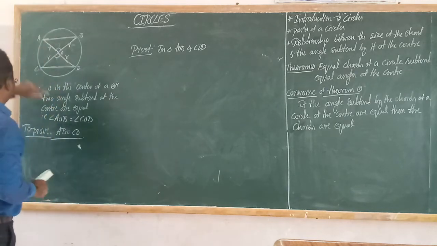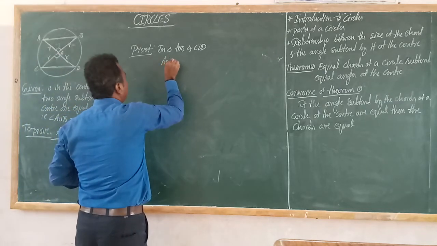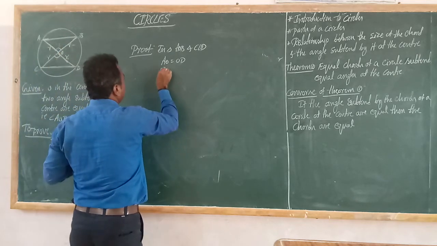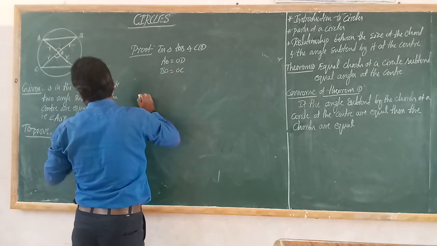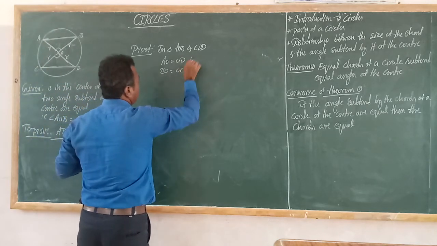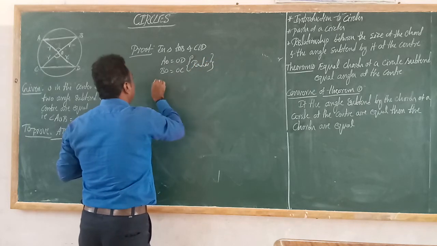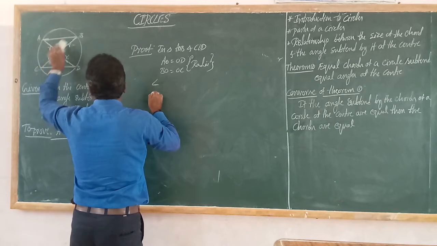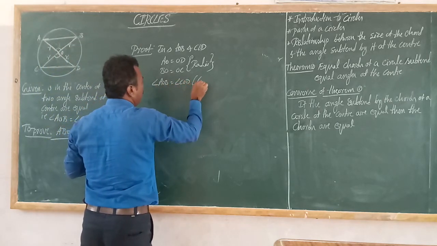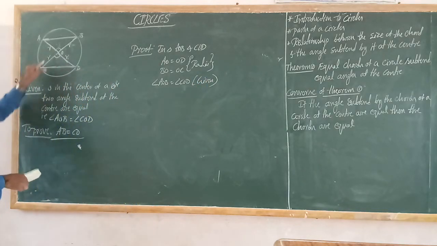In that, AO is equal to OD and BO is equal to OC, because of radii of the circle, and angle AOB is equal to angle COD because of given: angles subtended at the center are equal.